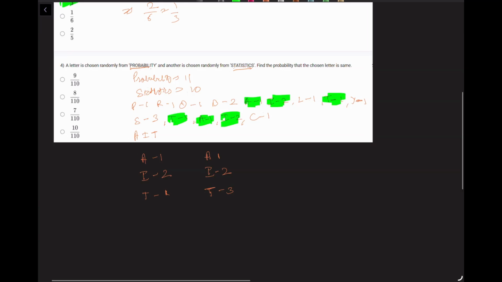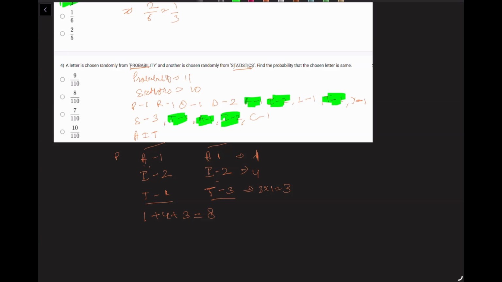So what's the probability here? Number of ways of choosing A: it's only one, because there is only one in each word. Number of ways you can choose I: you can choose one of the I's from probability and one from statistics, two of probability, two of statistics. So there are four ways, two times two, because there are multiple ways of picking. Likewise for picking T, it's three times one, which is three. So total favorable ones are 1 plus 4 plus 3. You get 8. There are 8 ways you can choose a common letter.